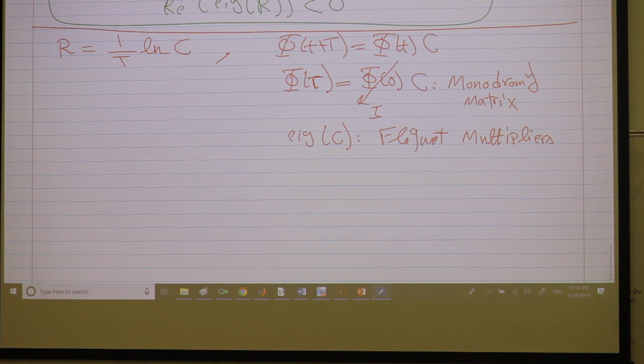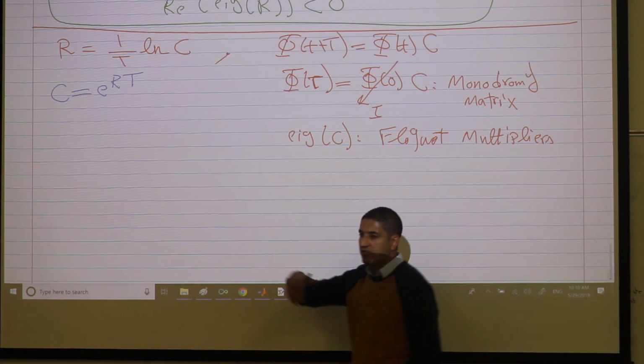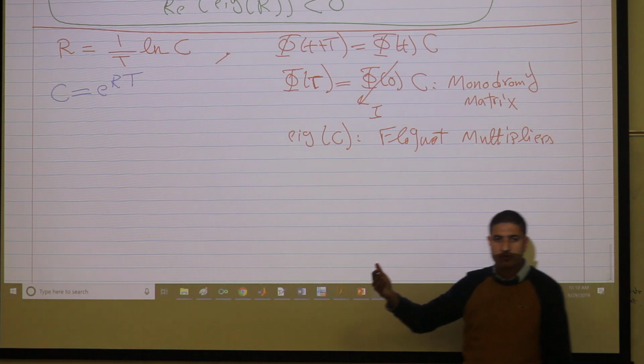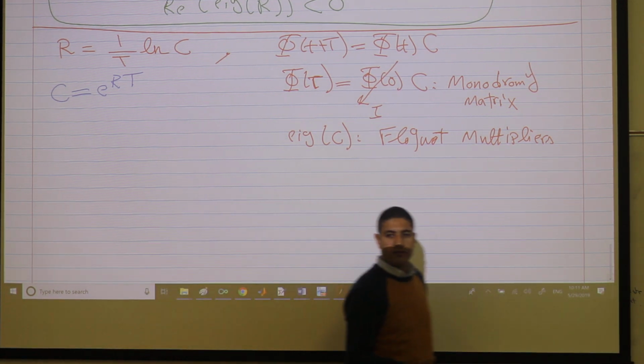And because we know this relation very well, I can actually work on C directly instead of taking the logarithm, because here C is e to the RT, right? I want to check whether the eigenvalues of R are in the left half plane or not. This corresponds to the eigenvalues of C lying where?